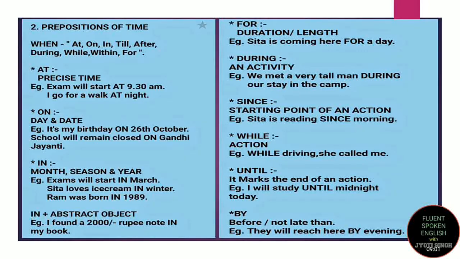Now, let's see the usage of "on". Whenever we have to tell about a day or a date, we use "on". For example, my birthday is on 26th October. So here I'm saying that on 26th October my birthday comes, right? So before the date I have used "on", right? Same way, school will remain closed on Gandhi Jayanti. For any public holiday, like Republic Day, Independence Day, Gandhi Jayanti, Mahavir Jayanti, Teachers Day, Children's Day, we use "on", right?